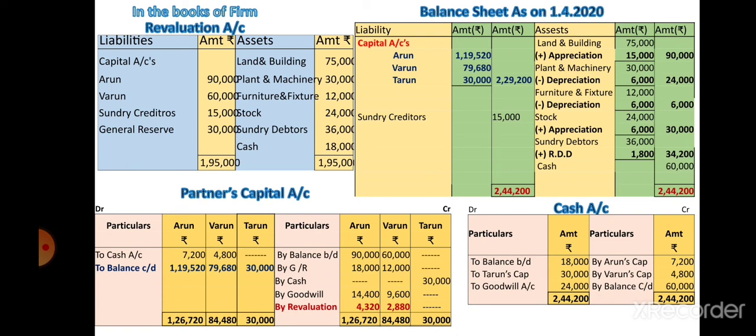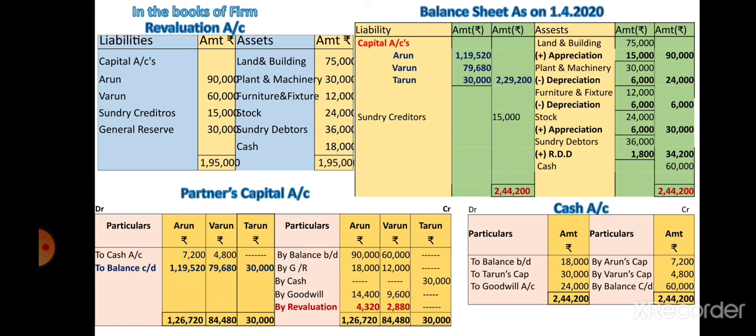Next is furniture and fixture. Rupees 6,000. Old value rupees 12,000. Now it is reduced by rupees 6,000. So debit rupees 6,000 to the revaluation account and less from furniture and fixture because the value decreases.